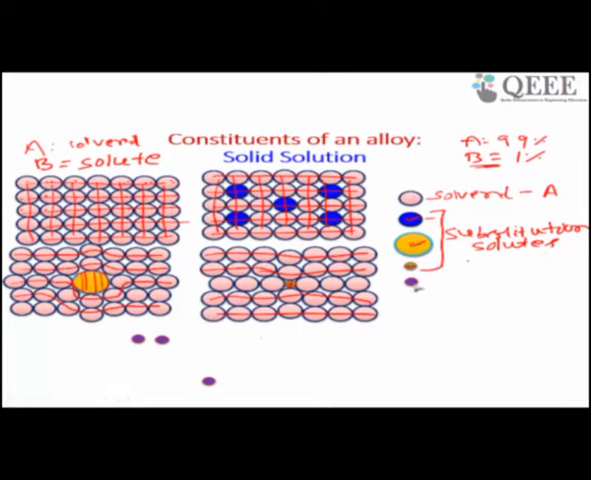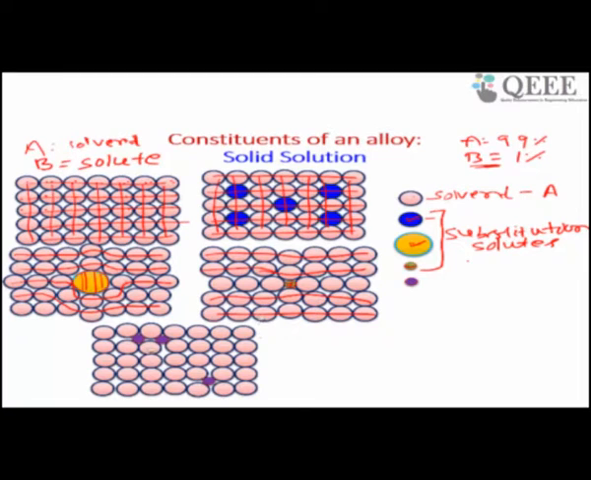It may so happen that the B atom is of a size such that it can sit here. The B atom can go and sit here, for example. In this case, it has gone and sat in the void space. You can see it has sat in the void space. This is also a possibility. If this happens, it is called interstitial.